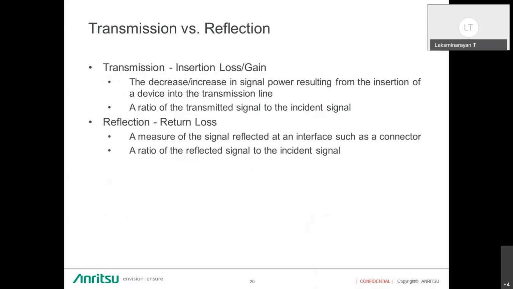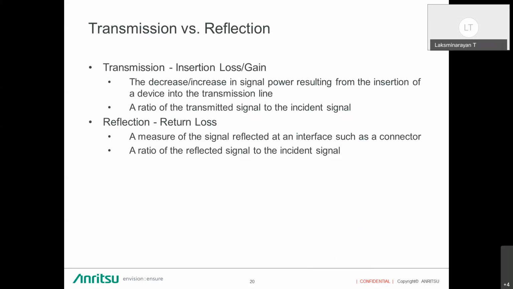Now transmission and reflection. Transmission is nothing but the insertion loss or gain, where the decrease or increase in the signal power results from the insertion of a device in a transmission line. It is the ratio of the transmitted to the incident signal, where we transmit the signal from one port and receive it in the other port.